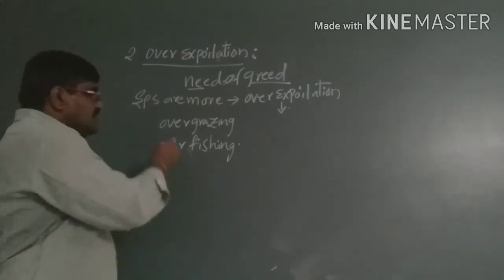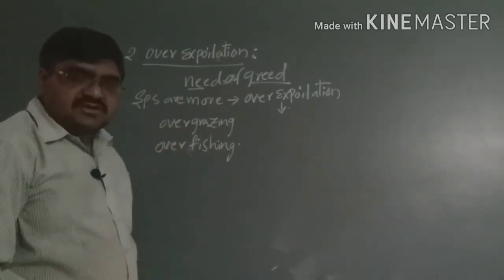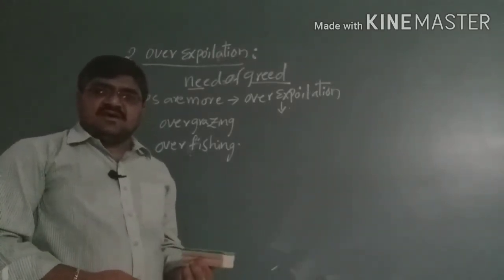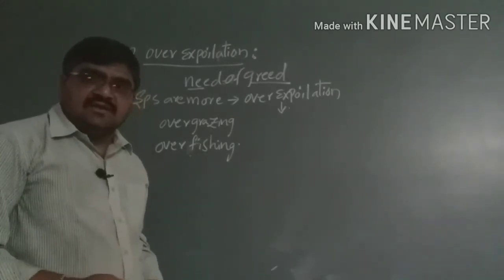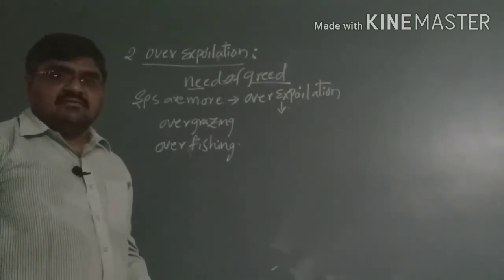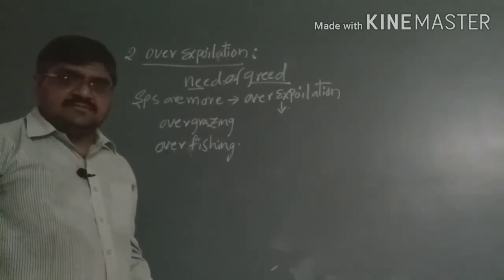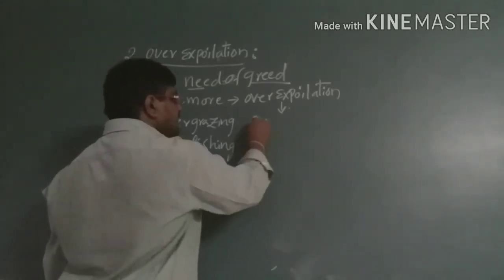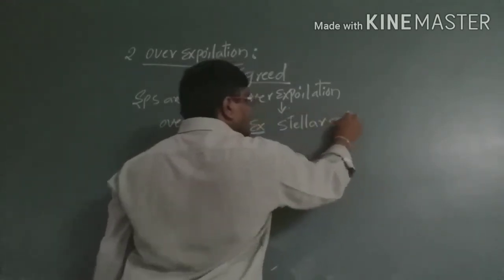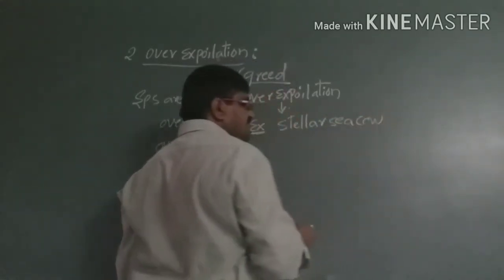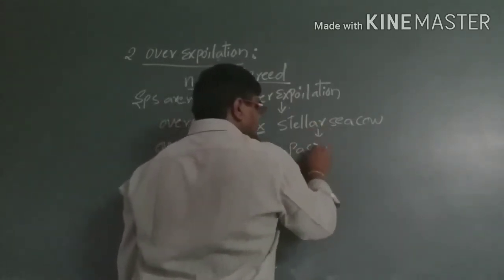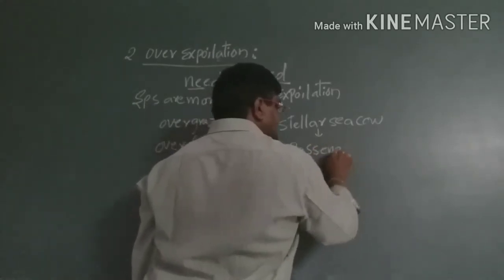Why? Due to overgrazing or overfishing or over exploitation, or we can take overmining, the species which are present gradually become extinct. For example, the Steller's sea cow is extinct. Likewise the passenger pigeon.